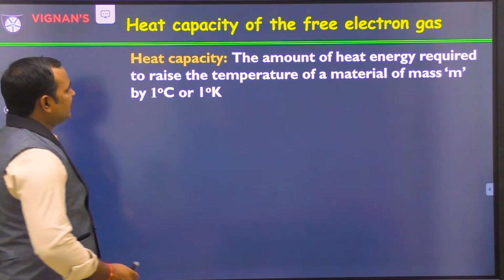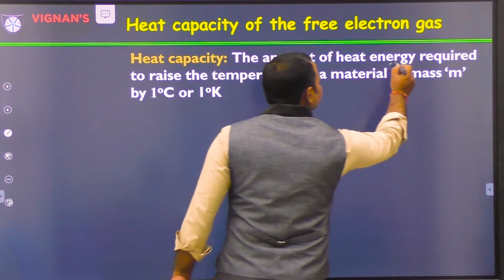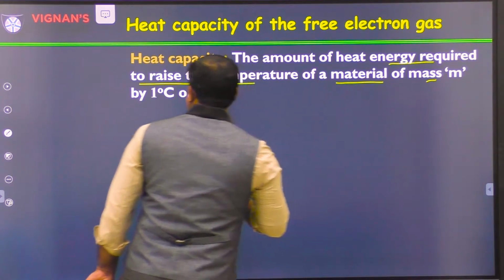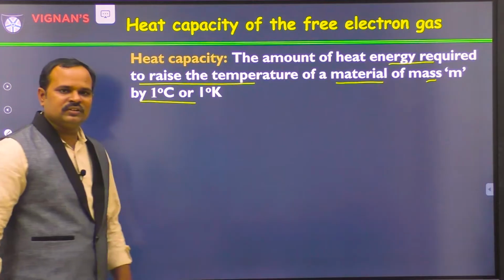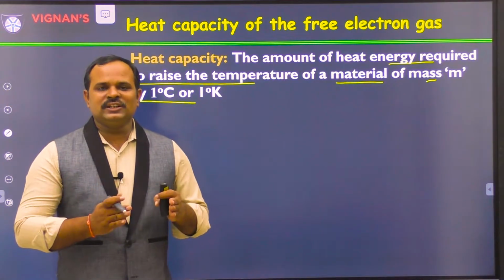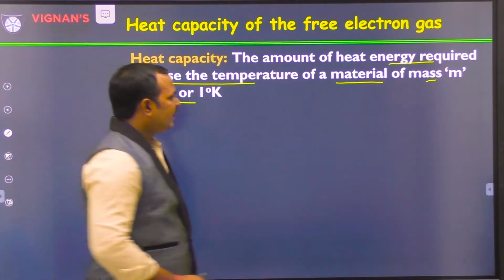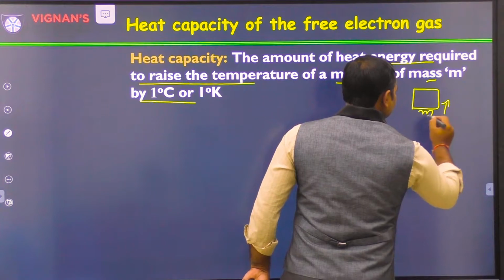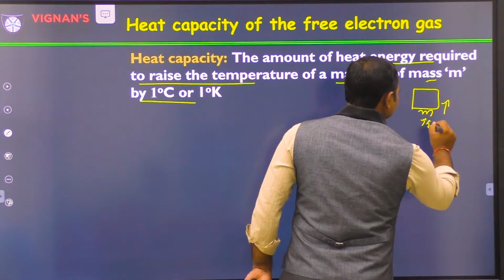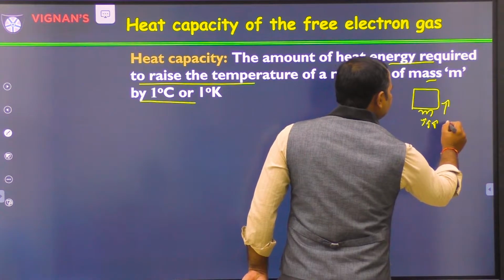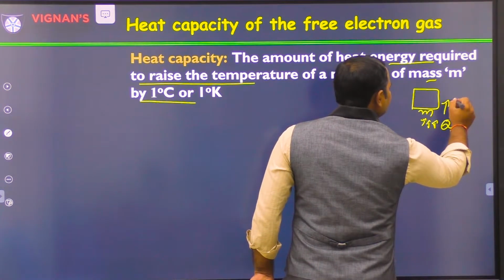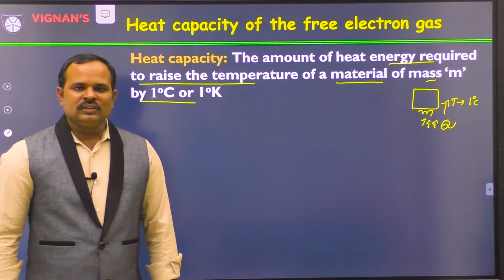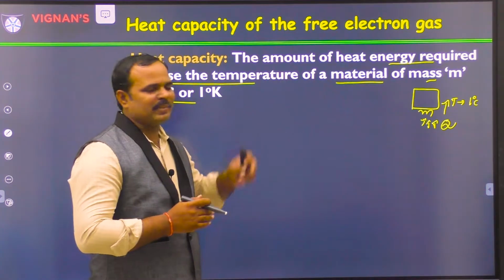Heat capacity is the amount of heat energy required to raise the temperature of a material of mass m by 1 degree centigrade or 1 Kelvin. That means how much energy is required to raise the temperature of a material. For example, if you take a material which has a mass, and we supply heat energy to this material, how much heat energy is required to raise the temperature by 1 degree centigrade or 1 degree Kelvin? That is called heat capacity.